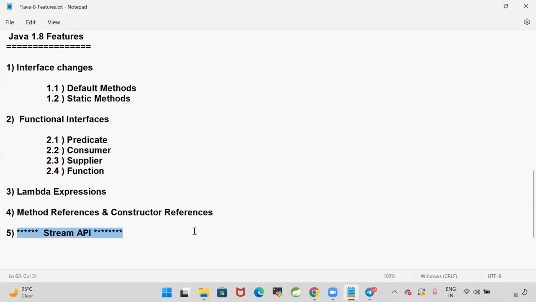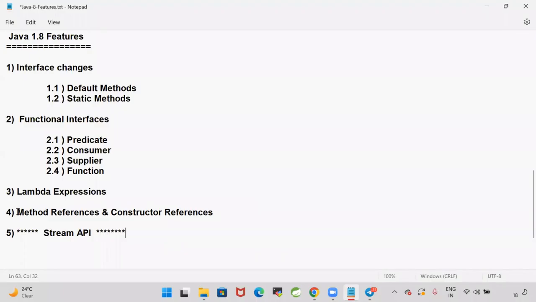If you have 1 year of experience, or 6 years, or even 10 years of experience in Java, without asking questions on lambda expressions and Stream API, your interview will not be completed. I'm giving stars here, see how many stars I am giving. The reason is how important this topic is. Stream API. A lot of questions will be asked on Stream API in every Java interview.